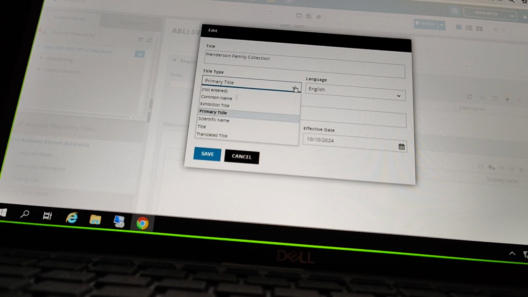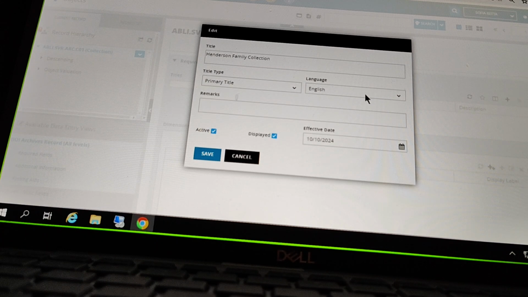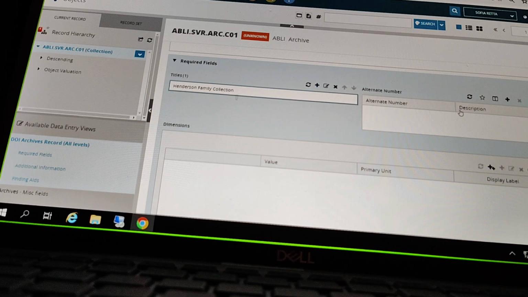And I'm going to have those same title type options, primary title, etc. We can put in that language, put in some notes and remarks. We talked about this when we looked at this widget earlier this week. So I'm going to go ahead and save that. If I have additional numbers that I need to record on this record, I can add those in here.